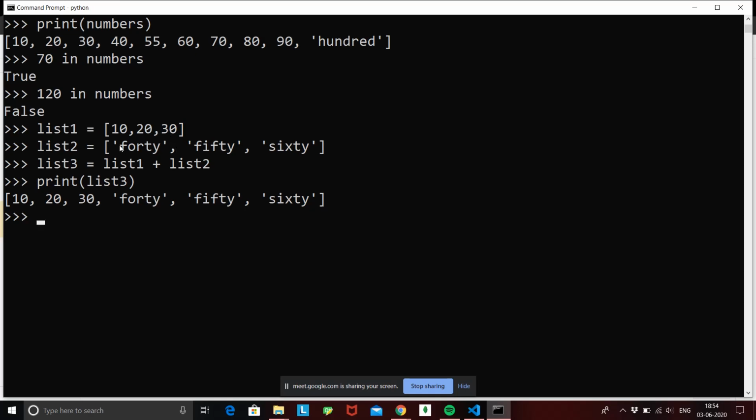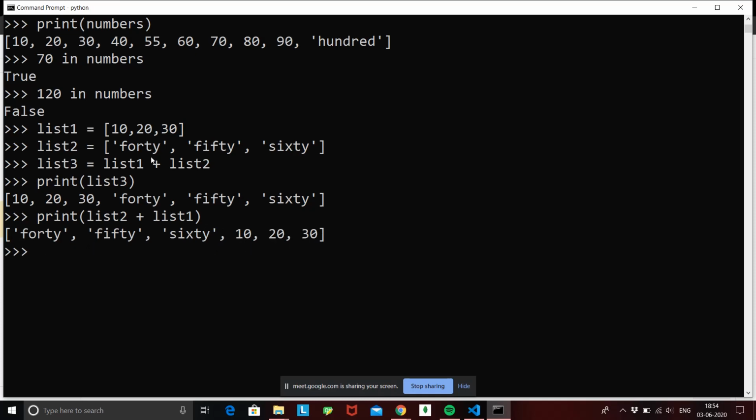It was storing integers, it was storing strings, but those two will be getting concatenated by the operator plus. Okay, so it doesn't matter in what order you concatenate. If I do directly print, suppose first list 2 plus list 1, this should also concatenate the two lists in the reverse order. So now 40, 50, 60 and 10, 20, 30.